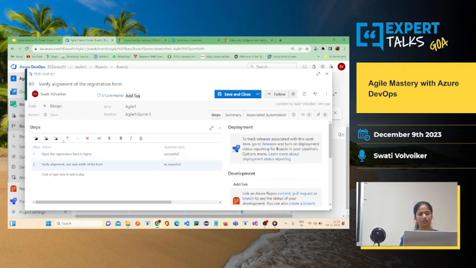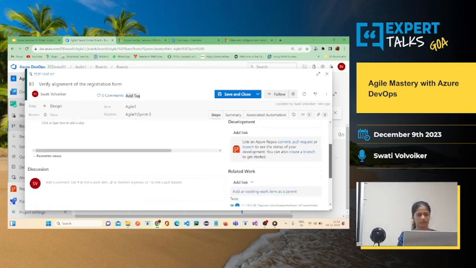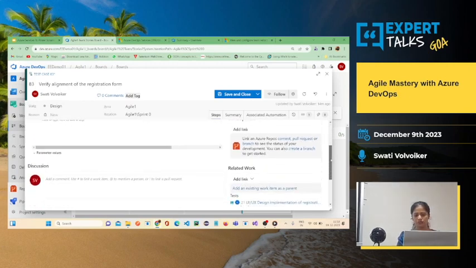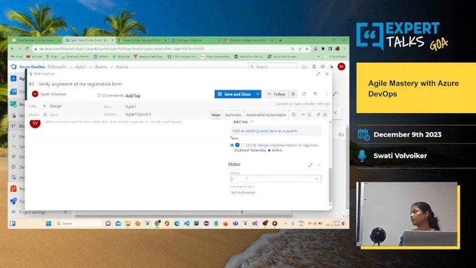You can add the steps here, and you can also prioritize your test case under the status. If it is automated or not automated, you can also select that, or planned, under this section.